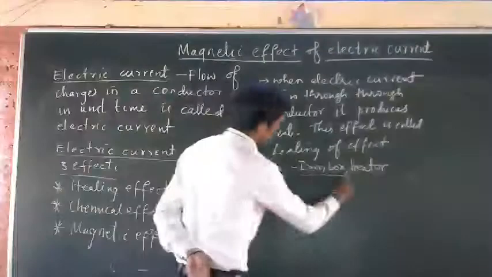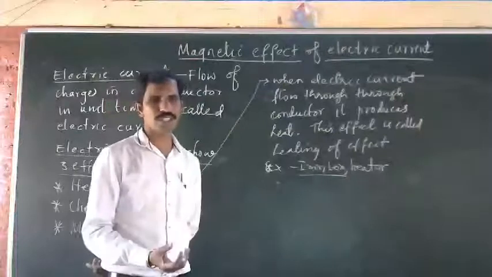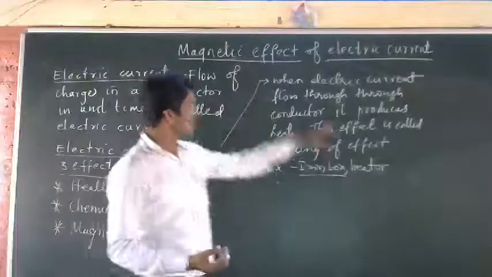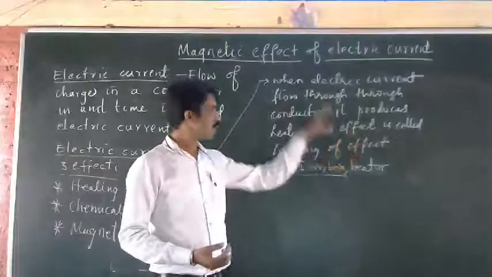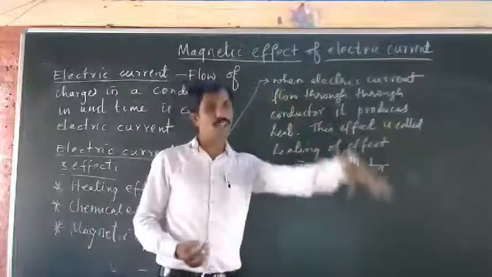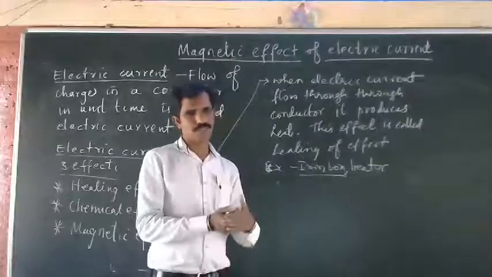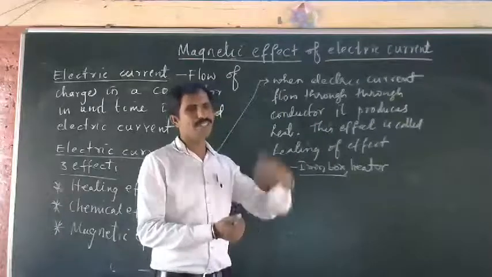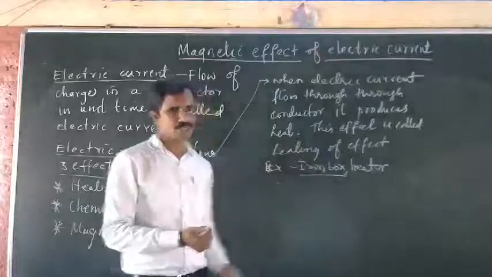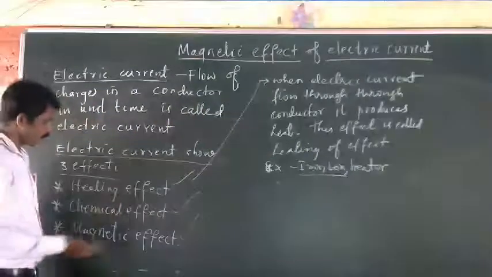The iron box is used to press our clothes, and heat is produced there. That heat is due to the flow of electricity in a conductor. Collision happens over there, and because of that collision, heat is produced. That is called the heating effect.